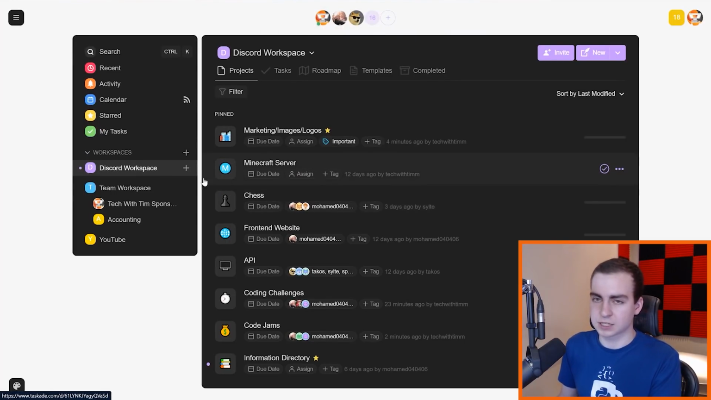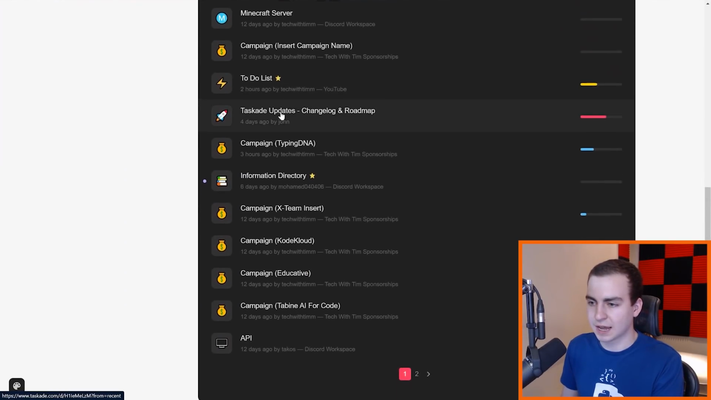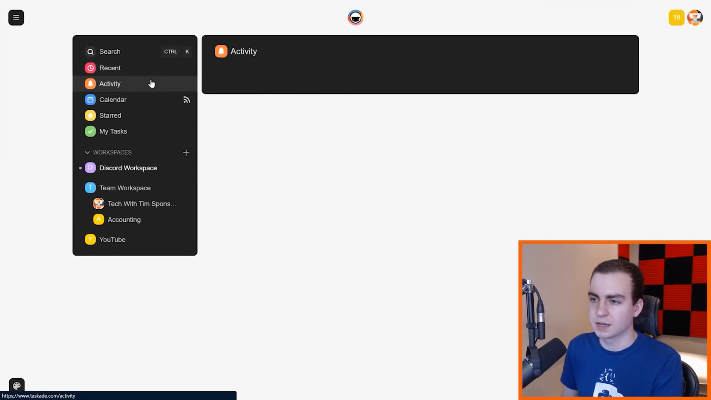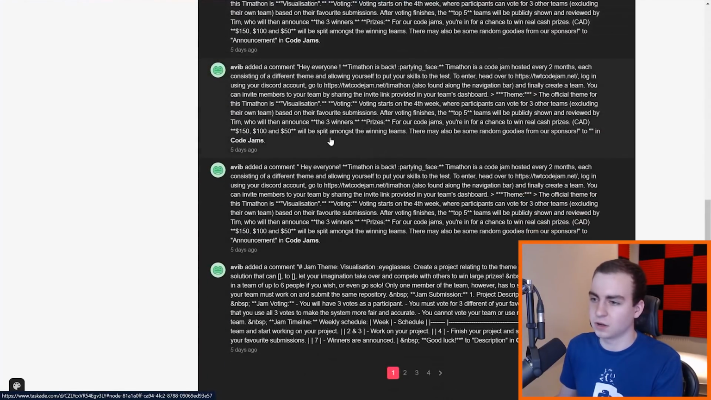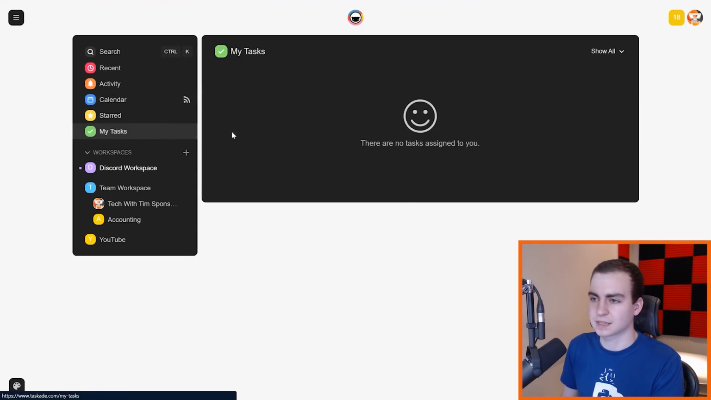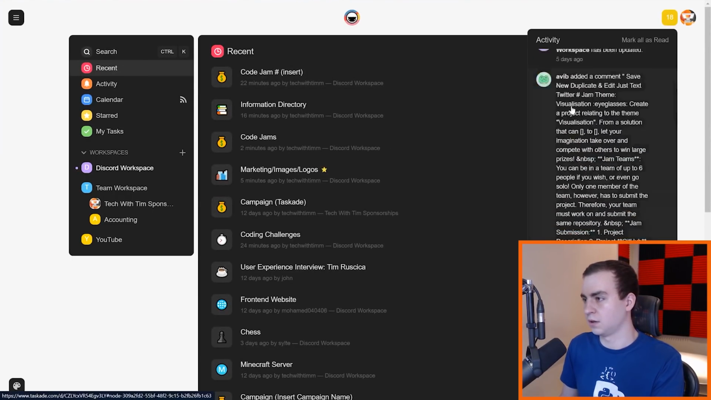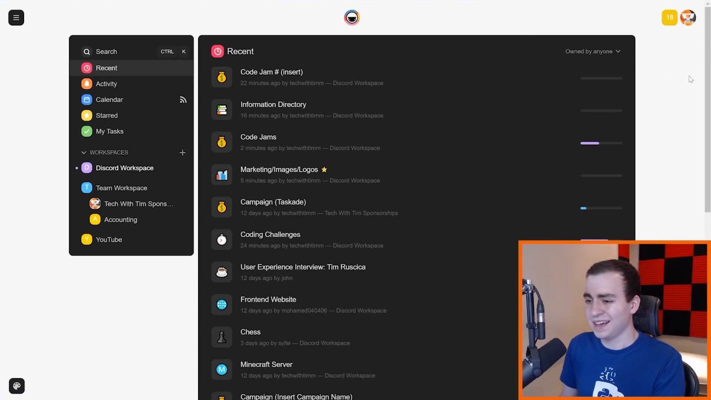It's just really flexible. This is really what I love about this, that you can make it anything that you possibly want, and that I can have all of these different workspaces for all of the different people that I'm working with. Now, of course, there's also the recent tabs. You can look at all of the recent projects. You can look at all of your activity, so you can see all of the comments and stuff that have been added. You can look at a calendar. We can see we have to publish something on a website, all of your starred tasks, and then all of the tasks that you need to complete yourself. Then you can go up here and see all of your notifications and activity. And yeah, that is the basic walkthrough of Taskade.